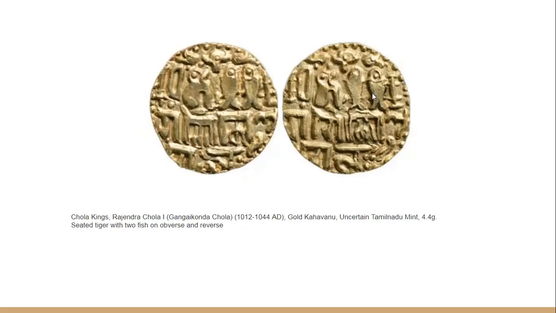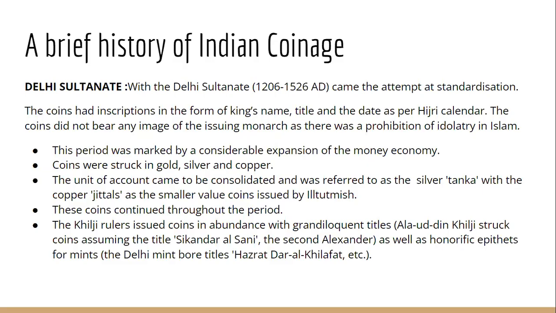So fish depictions are there, and this is the coin of Rajendra Chola, that is Gangaikonda Chola. Now coming to the most important part, that is the coins of Delhi Sultanate and Mughals. So this is extremely important. Up till now, we covered the coins of the early dynasties of the medieval period.